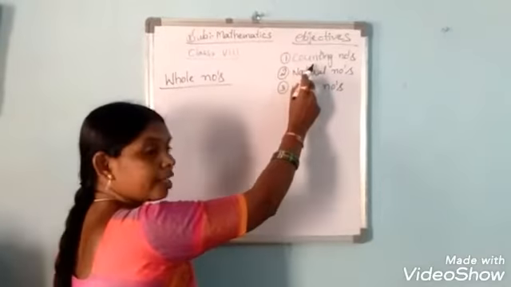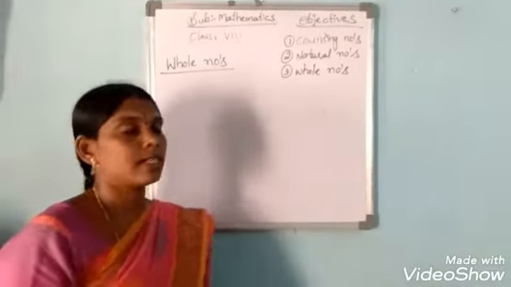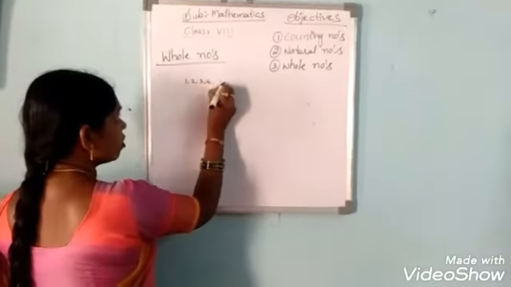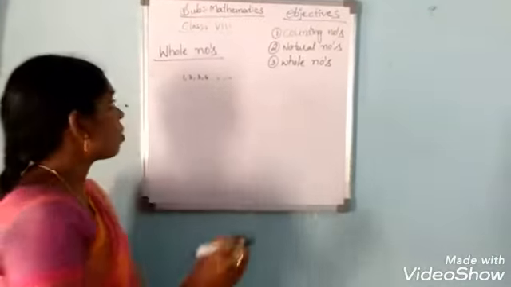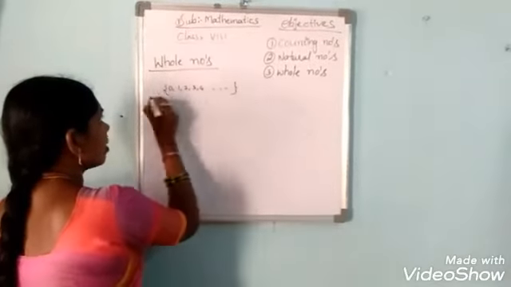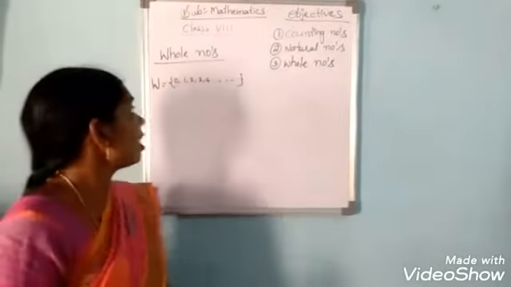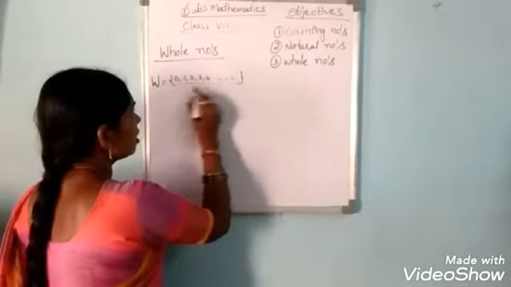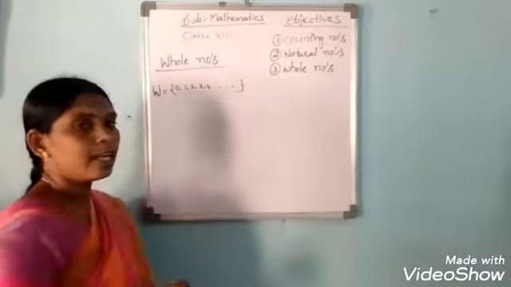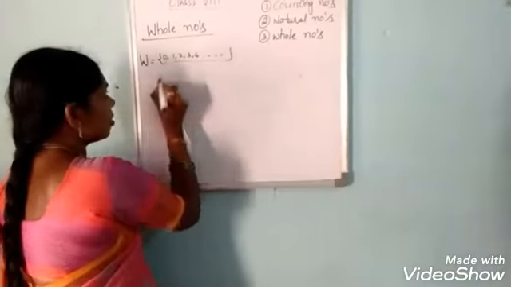We already discussed counting numbers and natural numbers. Next is whole numbers. All the natural numbers, 1, 2, 3, 4, and so on up to infinity, together with 0, is called the whole number set. It is denoted with capital W. So what is the smallest whole number? The smallest whole number is 0.